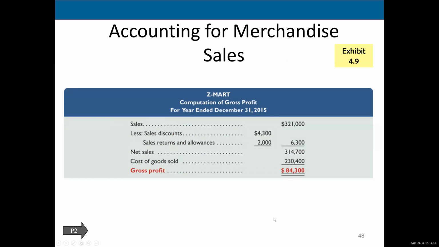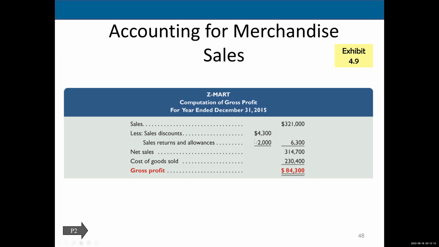Let's talk about the computation of gross profit and how we arrive at the bottom. We're going to be focusing a little bit more on the net sales part, but this is how it all works. If you can get used to this, you're doing pretty good. You start out with sales, and that's $321,000. But if we give our customer a discount for early payment, we didn't really make the sale. So we are going to debit an account called sales discounts.